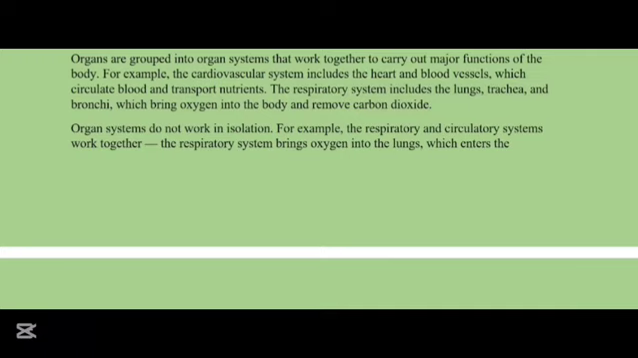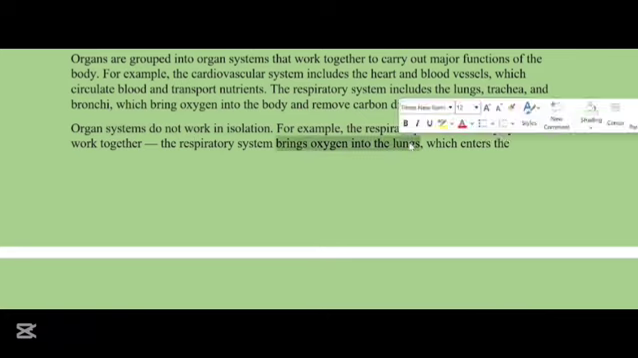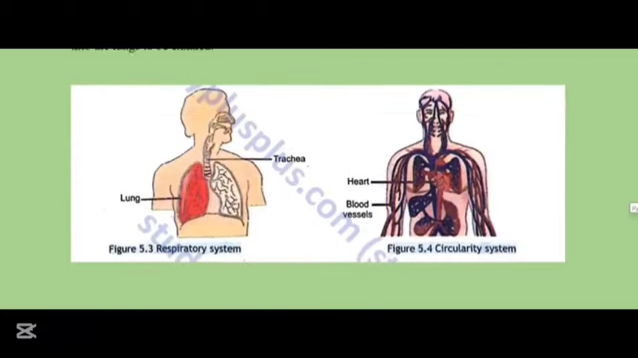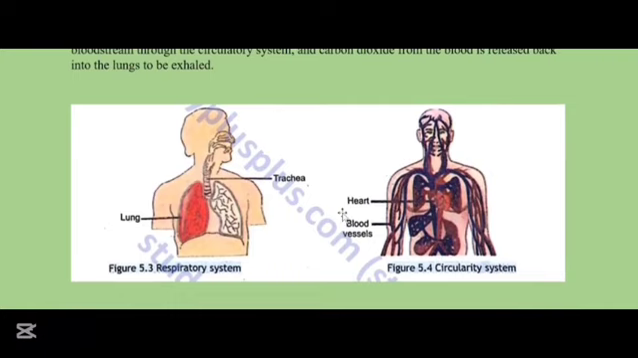The organ systems do not work in isolation. For example, the respiratory and circulatory systems work together: the respiratory system brings oxygen into the lungs and it enters the bloodstream through the circulatory system. Carbon dioxide from the blood is released back into the lungs to be exhaled. The blood vessels include the veins, the arteries and the capillaries.